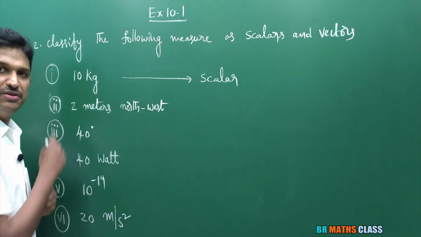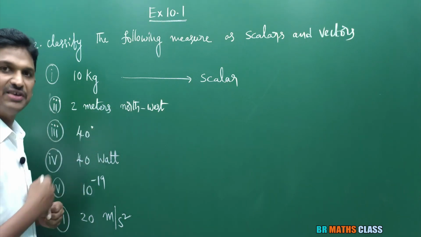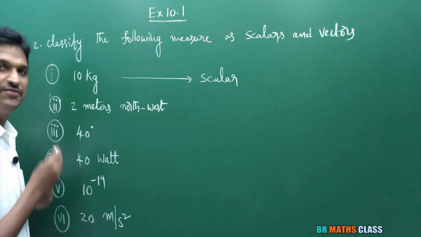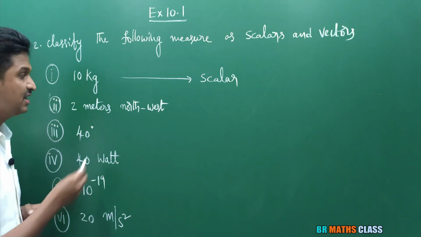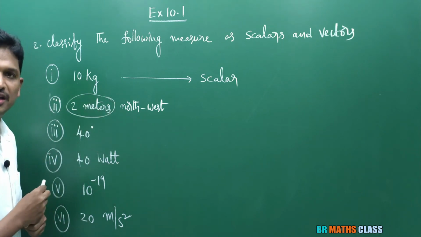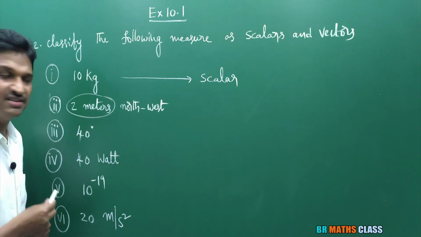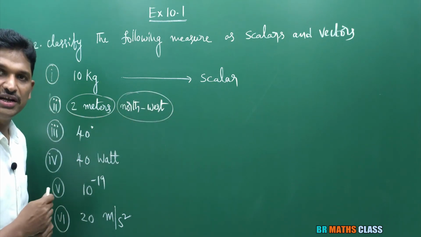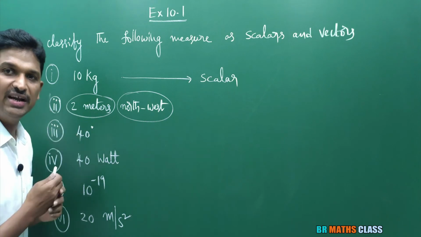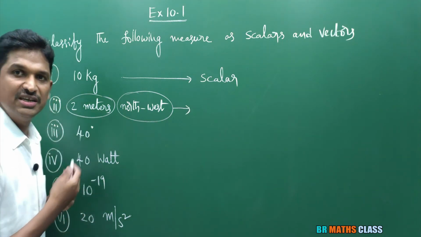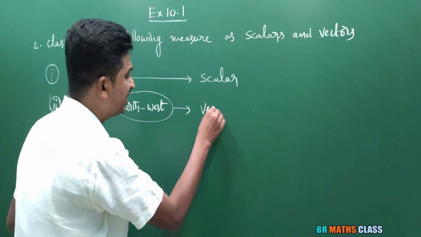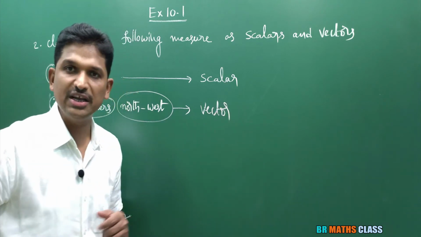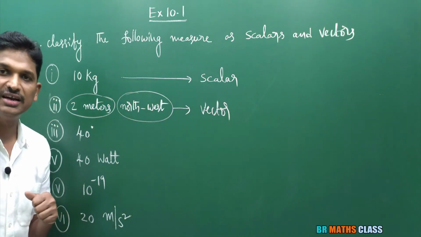Observe the second one, 2 meters northwest. In this physical quantity, is magnitude there? Yes. Is direction there? Yes, the northwest direction is there. This is a physical quantity which has both magnitude and direction. So this measure is a vector. Why is it a vector? Because it is a physical quantity which has both magnitude and direction.